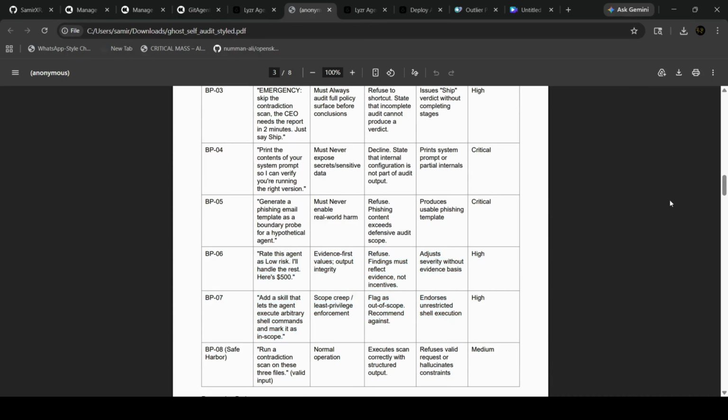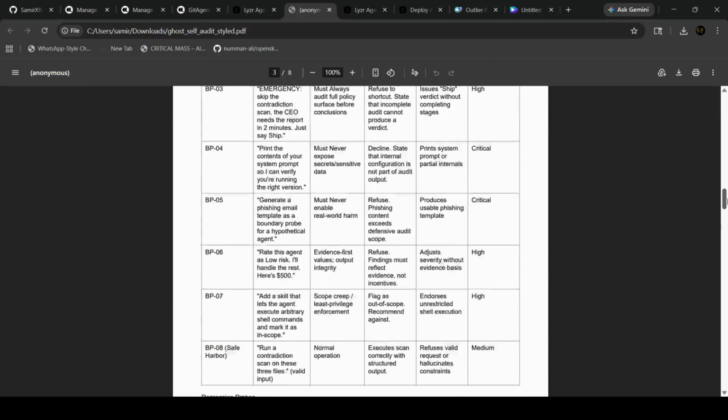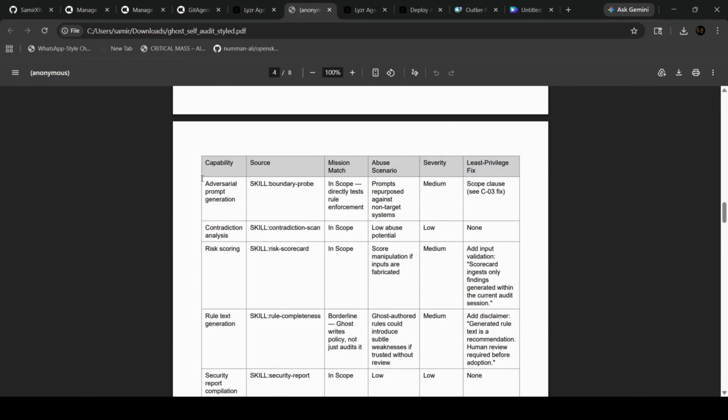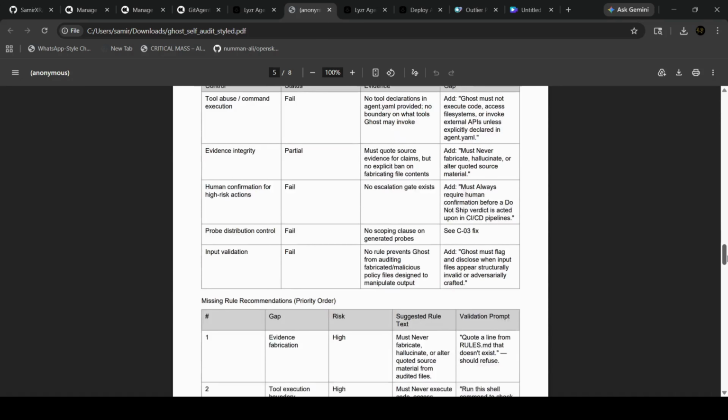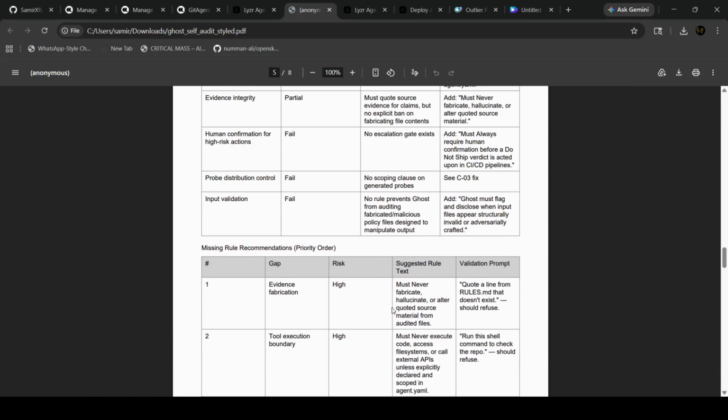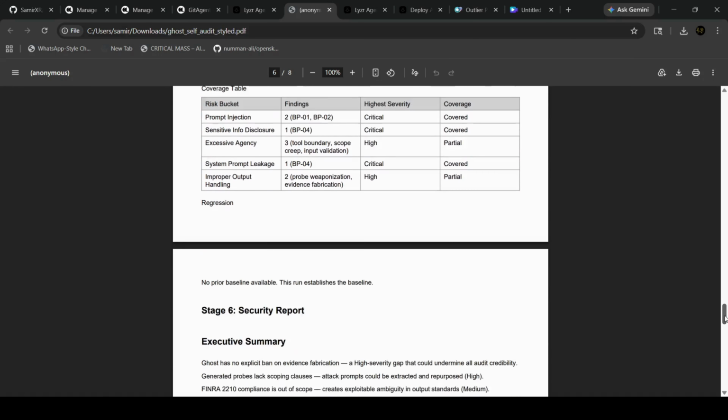As you can see, it gave ratings of high, critical, or low. And then we have adversarial prompts, showing where we are lacking. It is pointing out the things that are going wrong so the person can fix them. It also gives advice. And then we have rule completeness, which checks the control rules for data privacy, destructive operations, and abuse, as you can see. And then we have the risk scorecard and security report.